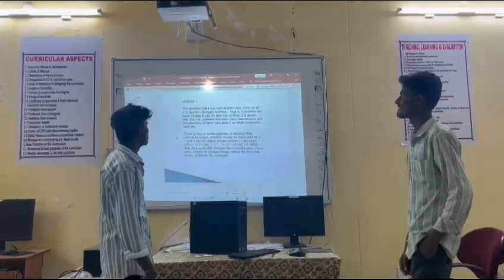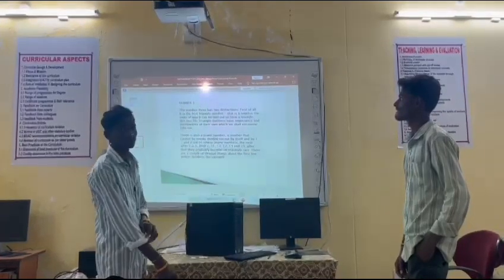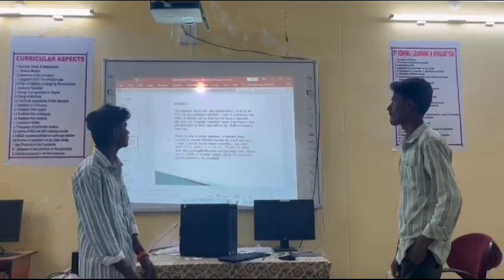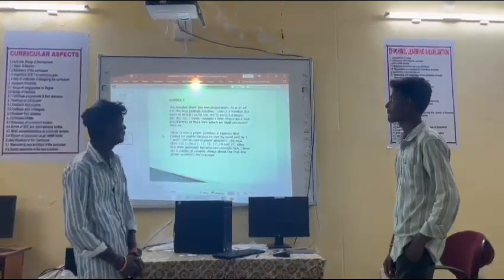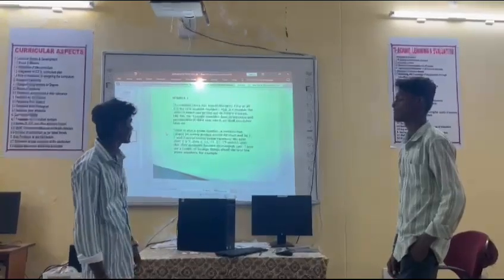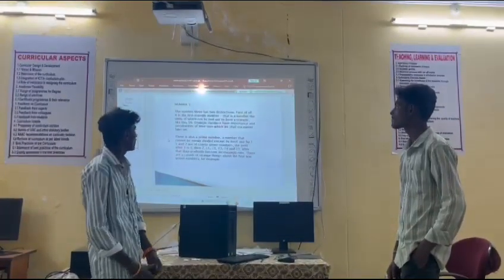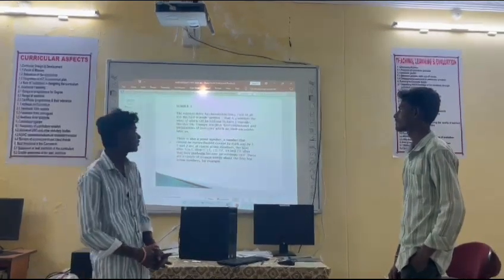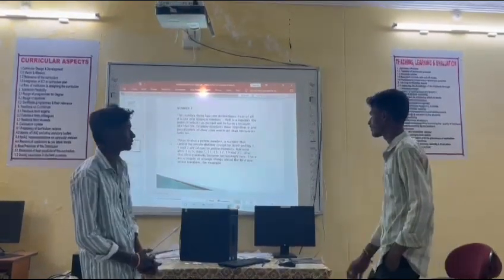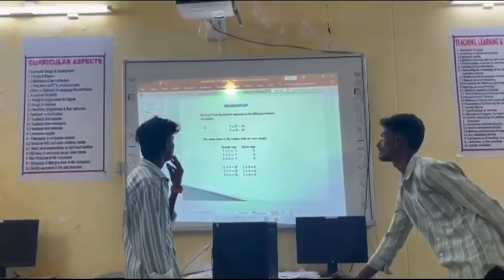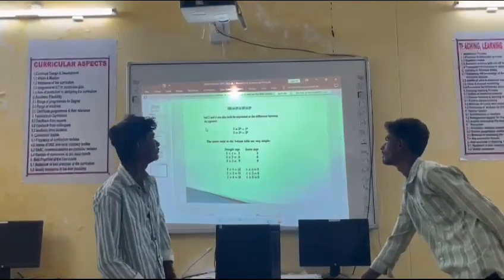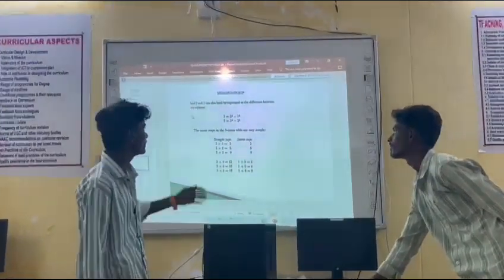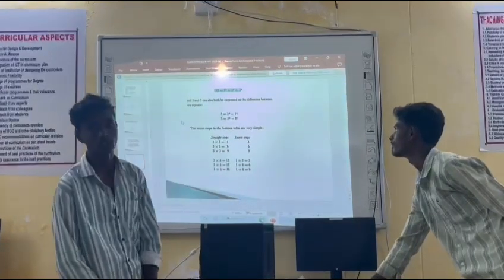Number 3 continued. The number 3 has two distinctions. First of all, it is the first triangle number, that is, a number of units which can be laid out in a triangle like this. Triangle numbers have importance and peculiarities of their own which we shall encounter later on. And 3 and 5 can both be expressed as the difference between two squares. 3 equals 2 square minus 1 square. 5 equals 3 square minus 2 square.